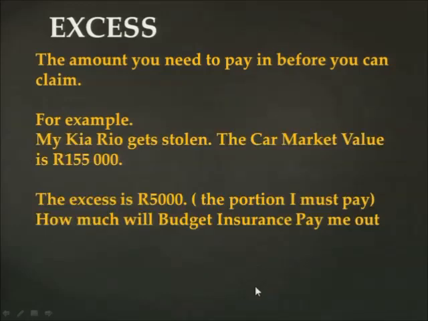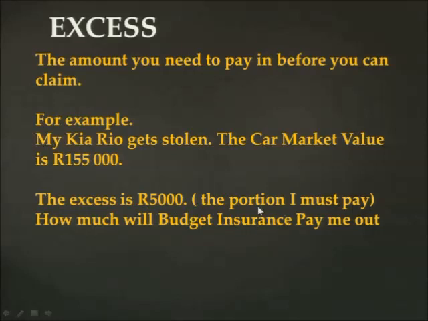This could be an example if you claim when your car was involved in a particular accident, and the insurance company pays a certain portion, and the amount that is left, say 5,000, is now paid by you.